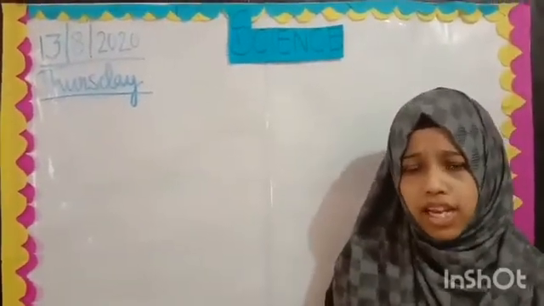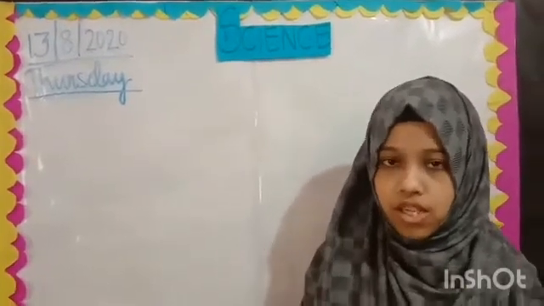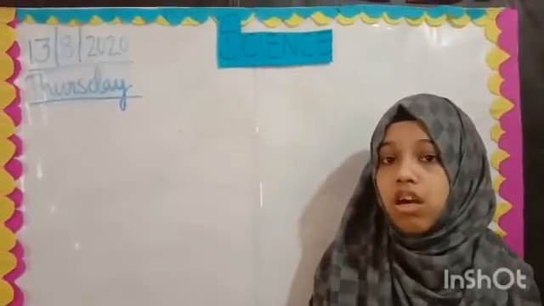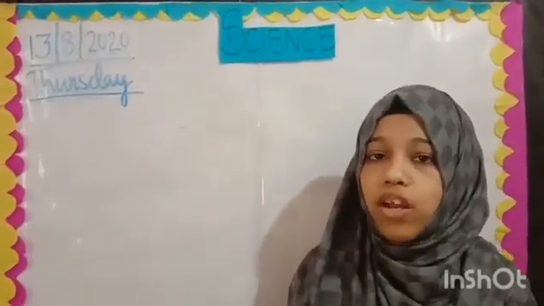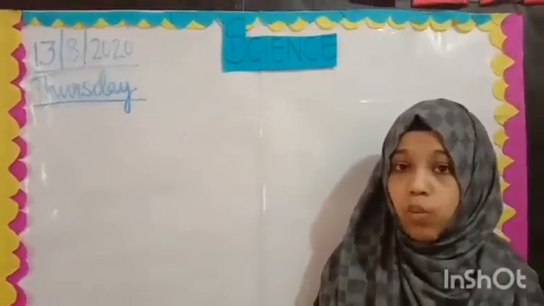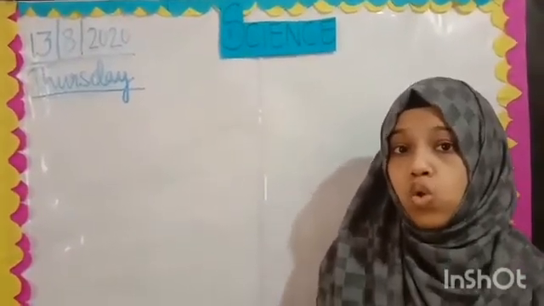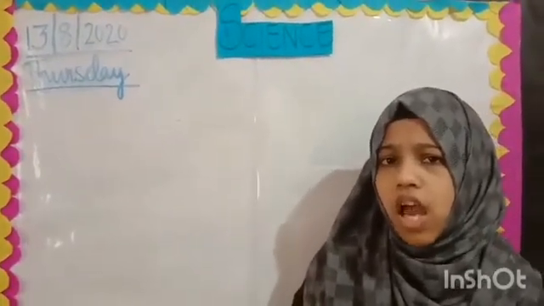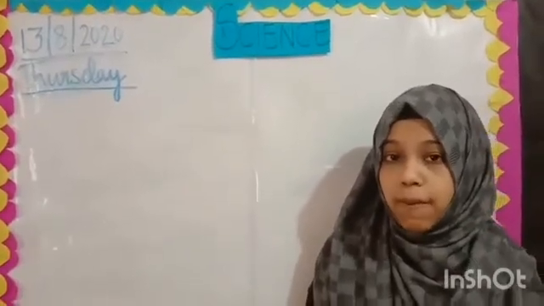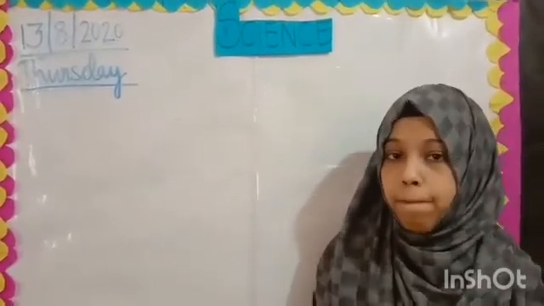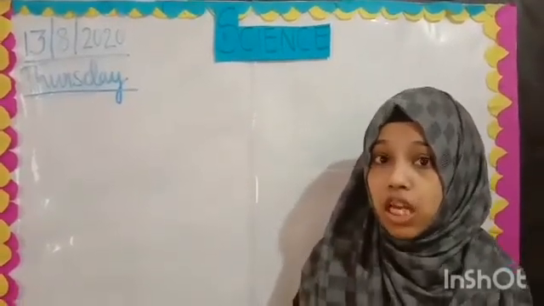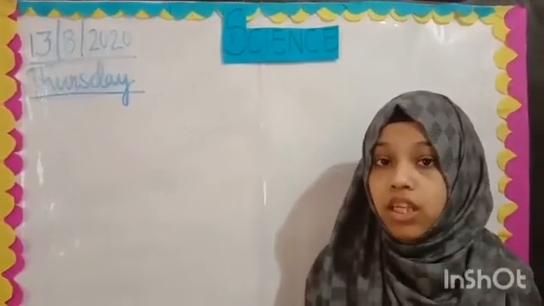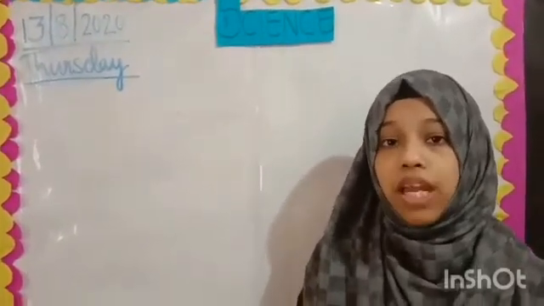And what was the second lesson then? Electricity. What is electricity? It is a type of power or energy. And why do we need electricity? So that electric things can work. So what are the electric things in your house? Fan, fridge, television, tube light and oven, iron. There are so many electric things.